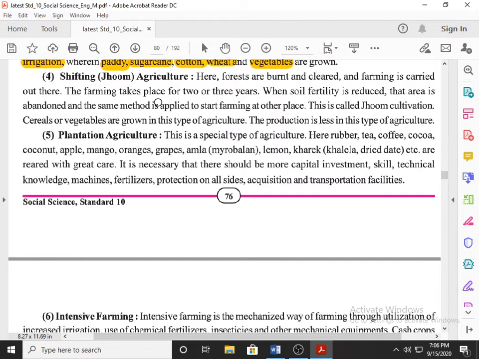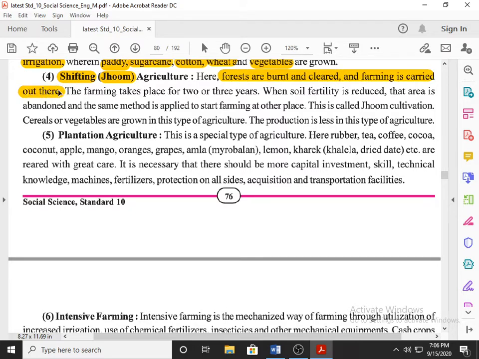Next, shifting agriculture, which is also known as zoom agriculture. Remember the synonyms: shifting or zoom agriculture. Now this is not a favorable agriculture. Many scientists do not favor shifting agriculture. Why? Read carefully. In this agriculture, forests are burned and cleared and farming is carried out there.